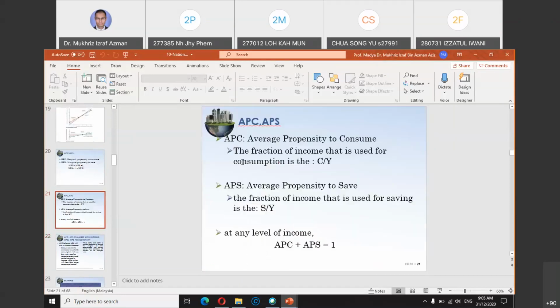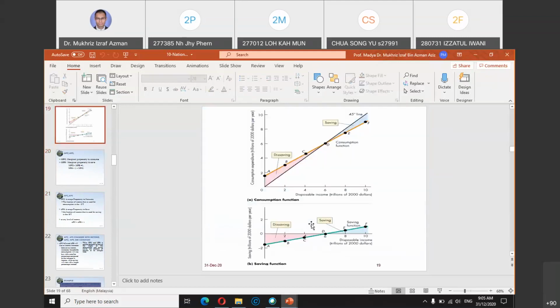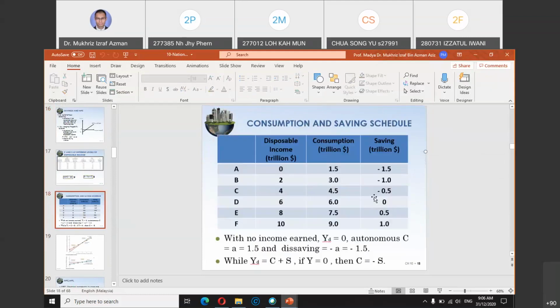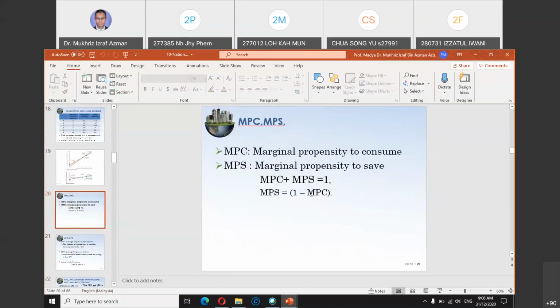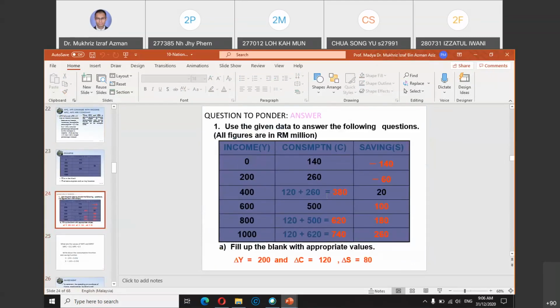APC and APS are the same thing. APC plus APS must always equal 1 as well. But most of the focus comes from MPC and MPS. MPS is 1 minus MPC. So this 1 minus MPC is what you see here, 1 minus B, because B just now refers to MPC, the marginal propensity to consume. So 1 minus MPC or 1 minus B is the same thing. That is one part. Look at this simple example: income minus consumption, you get saving.